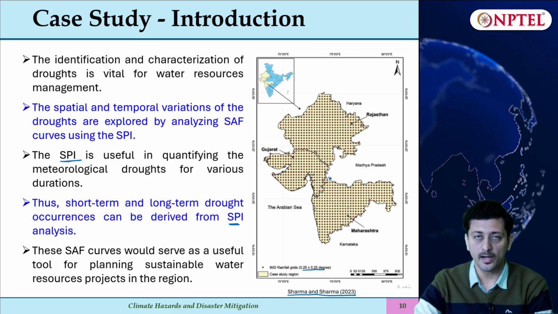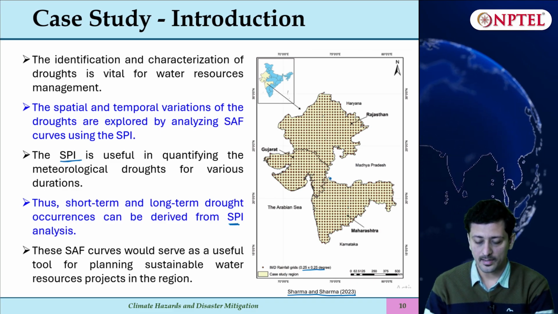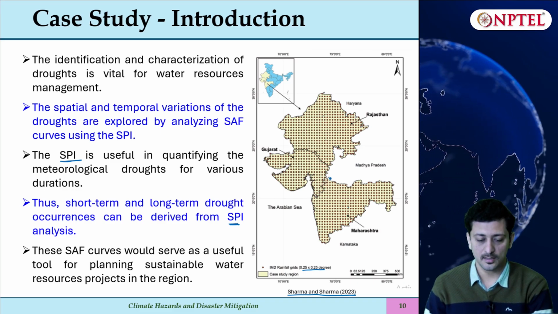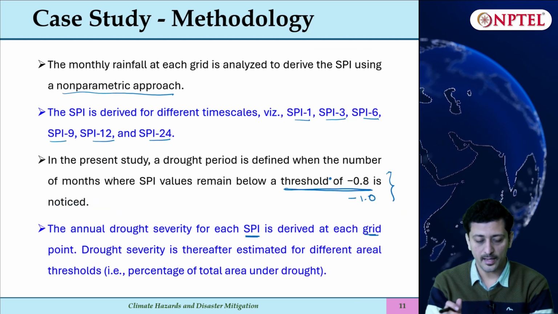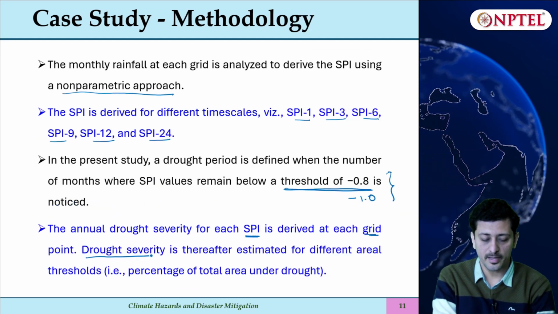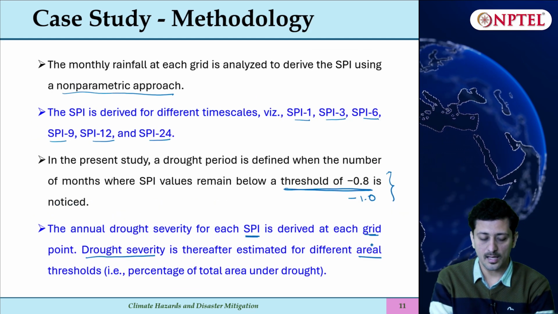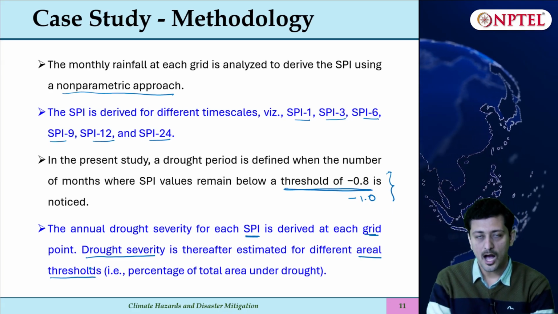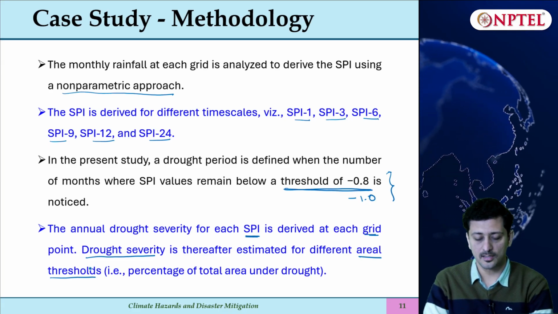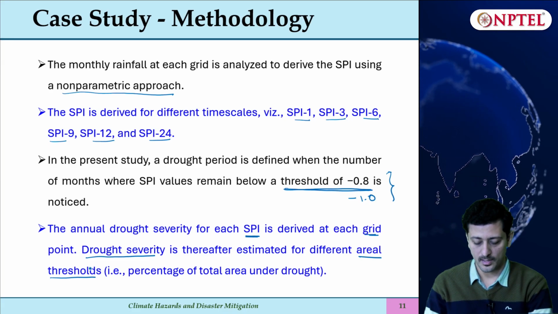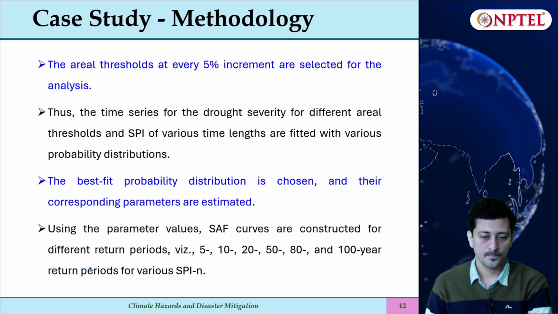So for each grid point, I'll calculate SPI at different durations, and then drought severity will be estimated considering different area thresholds. So area threshold is how much percentage of area is under drought given the total area.